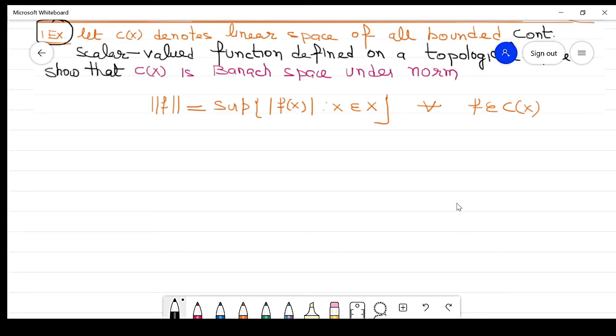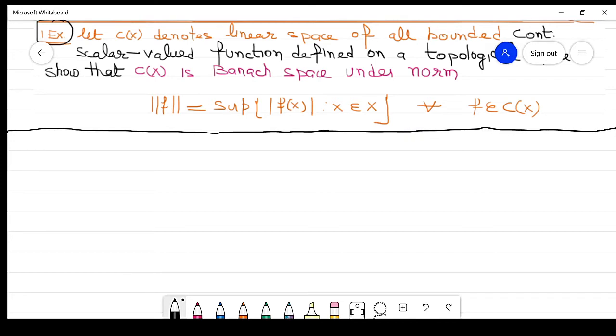So we proved some properties of normed linear space and some basic inequalities that will be useful to prove the example as a normed space or Banach space. Clear?